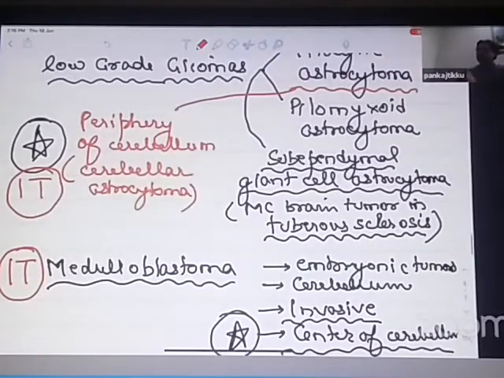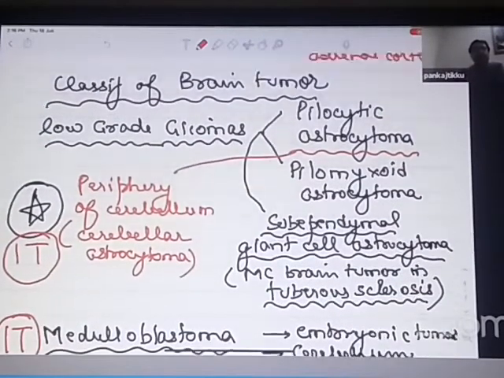Among the brain tumors that are seen in children, we have low-grade gliomas, which can be pilocytic astrocytomas, pilomyxoid astrocytomas, and subependymal giant cell astrocytomas. Because the majority of these astrocytomas are known to arise from the cerebellar area, they are also called cerebellar astrocytomas. They are all infratentorial. Any brain tumor from the cerebellum is an infratentorial tumor.